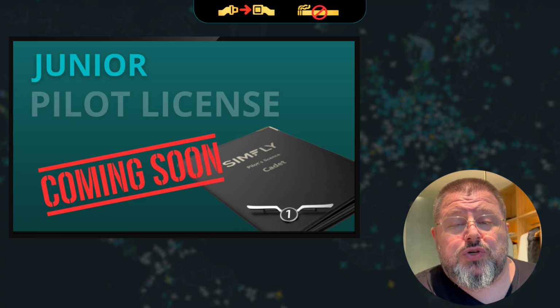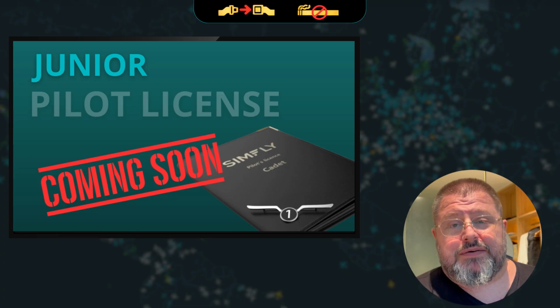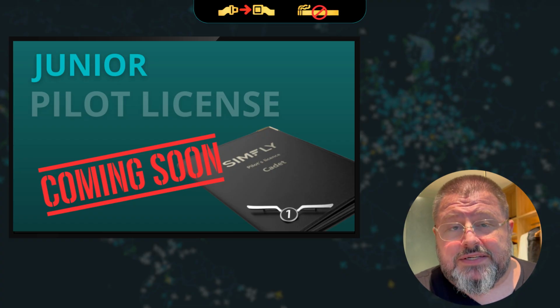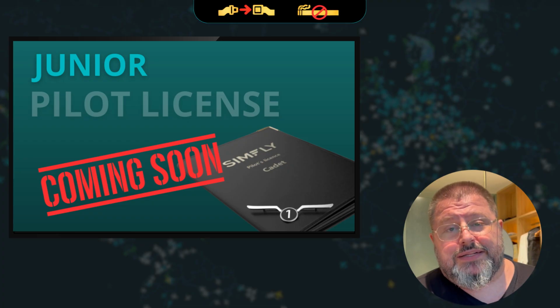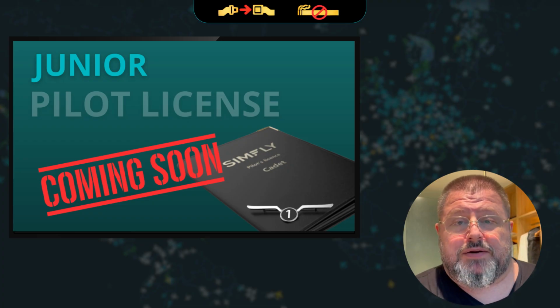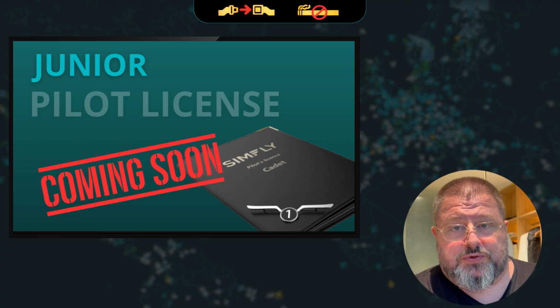Second, the junior license allows users only to participate in the airplane rental mission. So they cannot go on the test pilot, obviously, because without the license you cannot go on the test pilot. They cannot go on the unrestricted mission either. So with the junior license, you can only enter the airplane rental mission. No other missions that are also going to be done in the future.